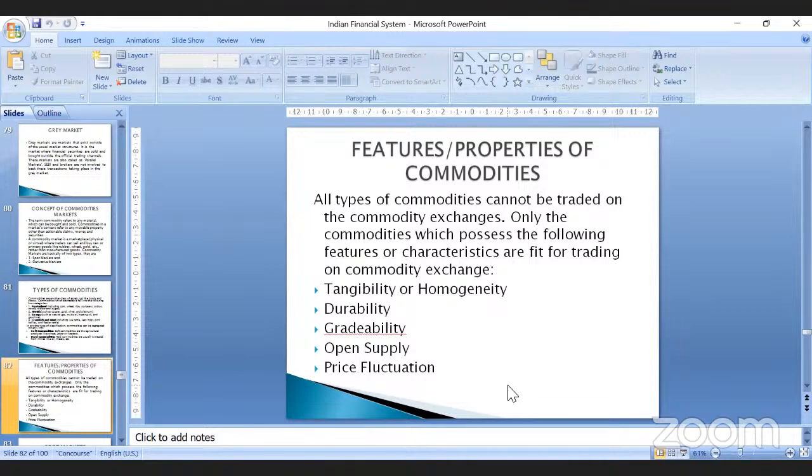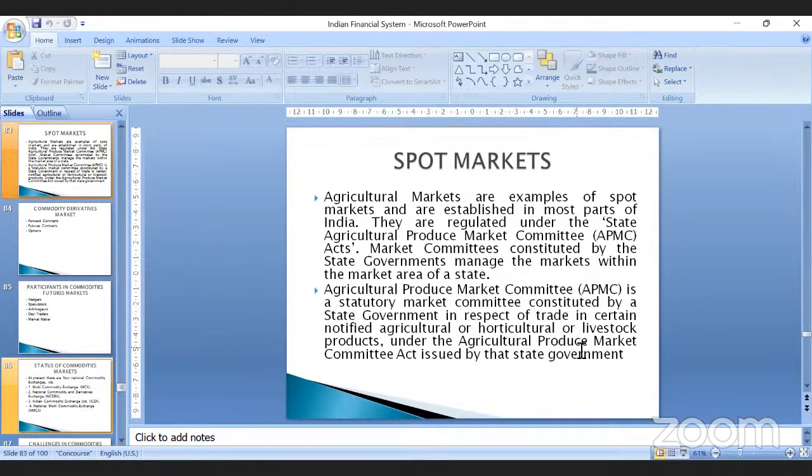So if you want to know which kind of commodities can be exchanged in a commodities market, they should be tangible, there should be homogeneity, they should be durable, they should be gradable, there should be an open supply of all these materials, and there should be price fluctuation. Only then can you call it a commodity. Now next comes the spot market.